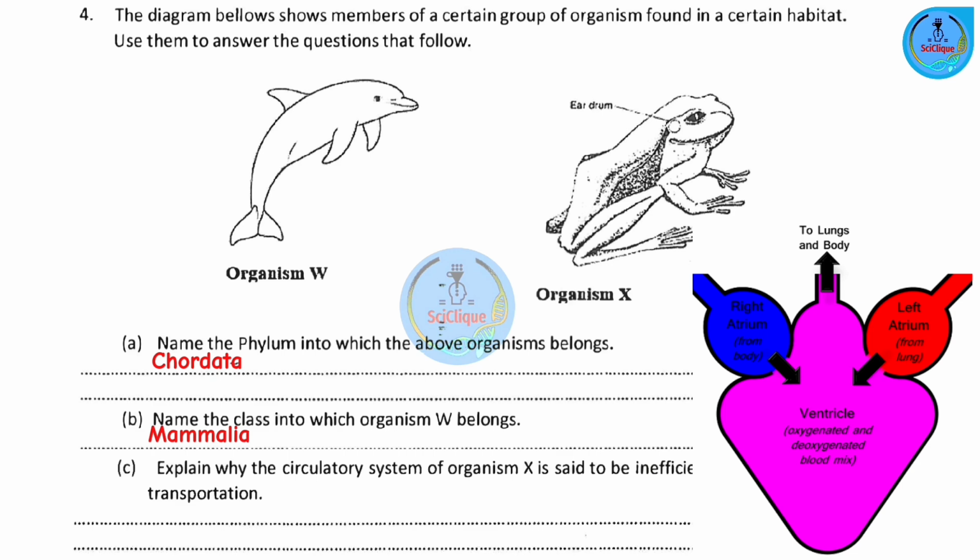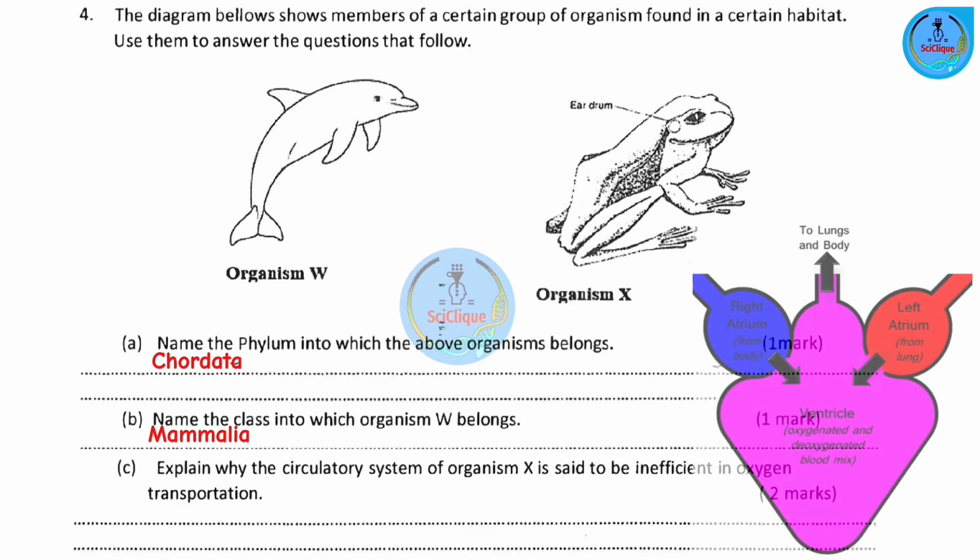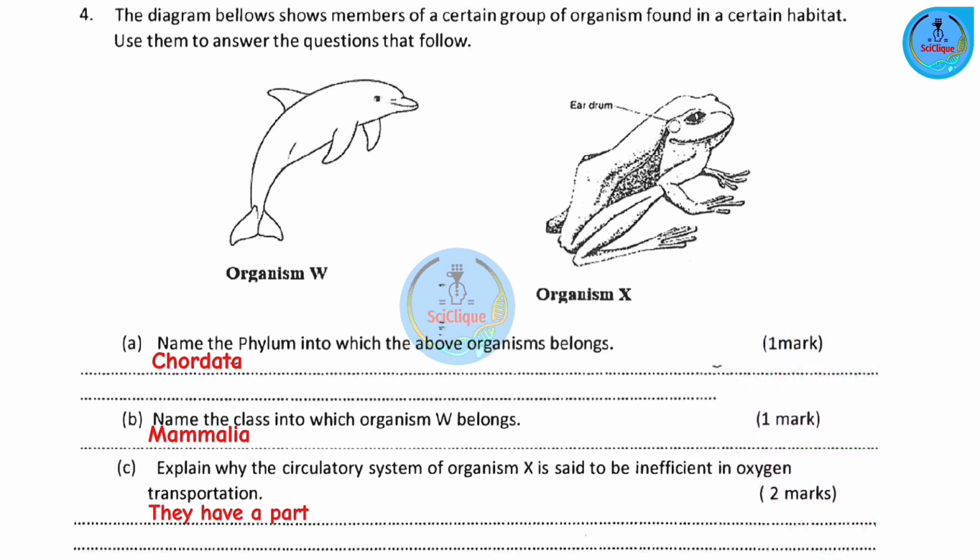Now, I want to say this. In some species of amphibians, such as the frog, they have a valve that is present within their ventricle. Now, as stated, they only have one ventricle, so you're going to have mixing of blood. But in order to minimize this, they have a valve. Now, the valve provides some degree of separation of the two types of blood, but mixing still happens. So how do we phrase our answer? We're going to state that they have a partially divided ventricle, therefore oxygenated and deoxygenated blood mix. So it makes the whole process less efficient.